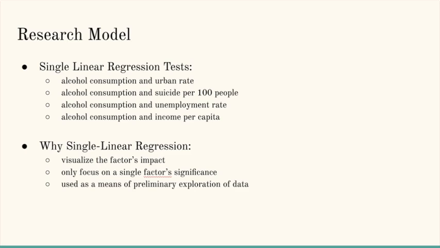In regards to the research model, we specifically ran single linear regression tests. Now, we ran this between alcohol consumption and urban rate, suicide rate, unemployment rate, and income per capita. Now, the reason why we decided to focus on single linear regression is because we wanted to visualize a single factor's impact. And by only focusing on a single factor's significance, we can really eliminate the confounding relationships that may result by factors continually working together in a multi-relationship model. However, this is primarily used as a preliminary form of data exploration, and later on in future studies we hope to see the impact that these relationships have with one another.